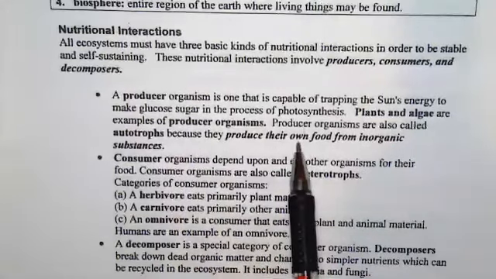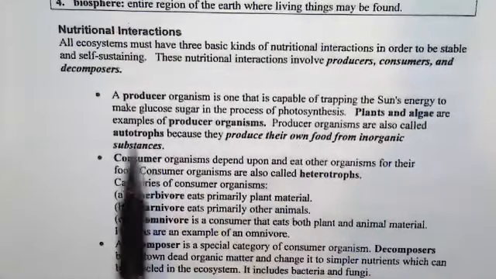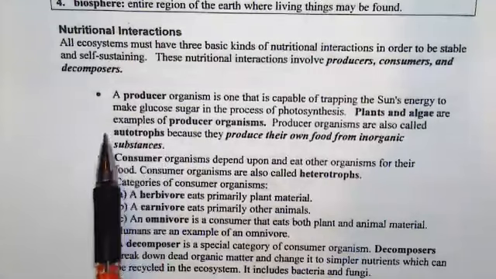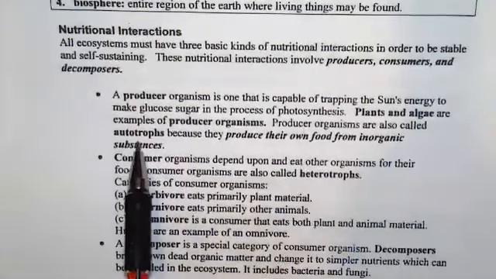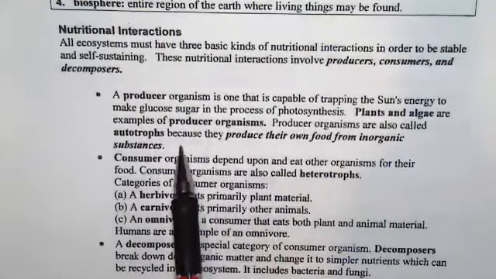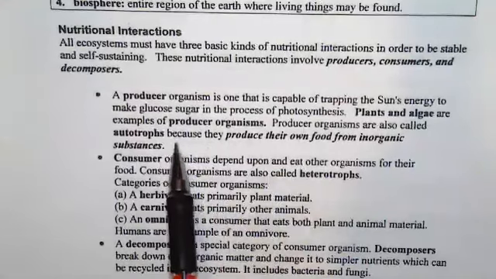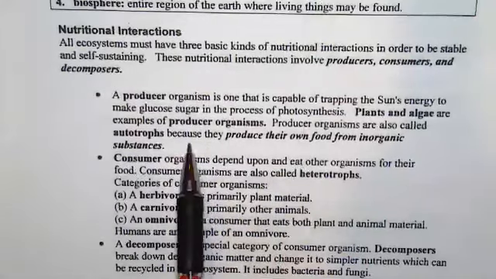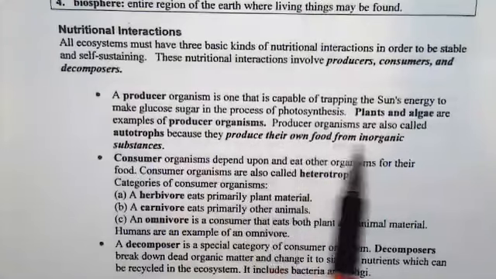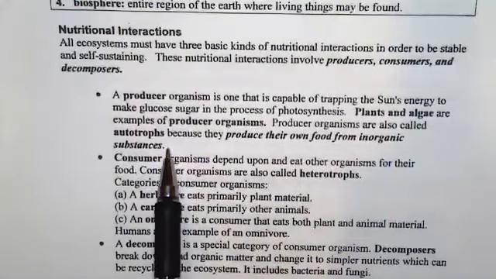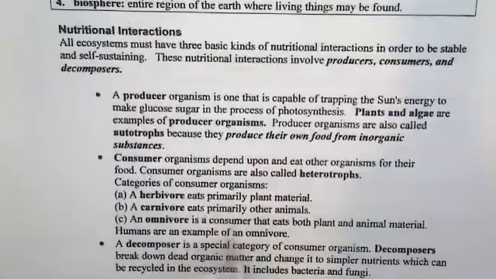Producer organisms are also called autotrophs. So when you see autotrophs, you're talking of a producer organism. They can make their own food. Autotrophs produce their own food from inorganic substances. Right. Now, what are consumers?